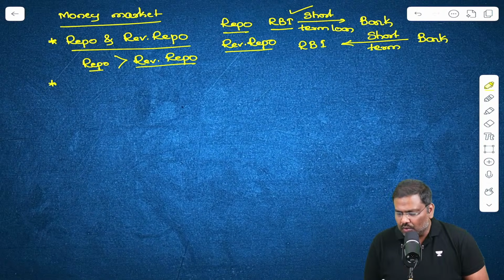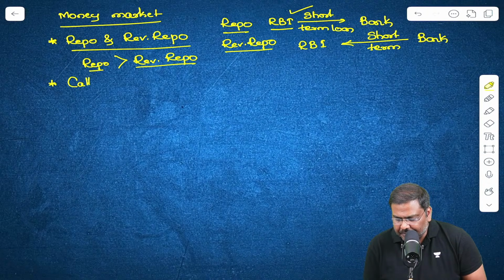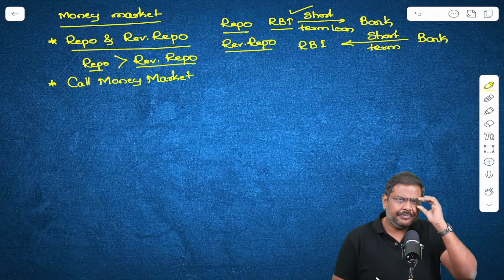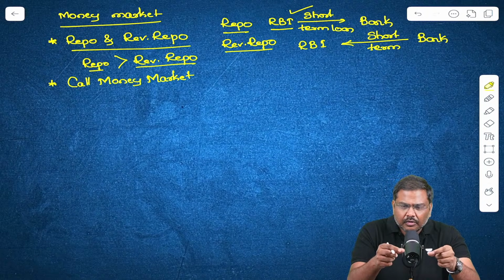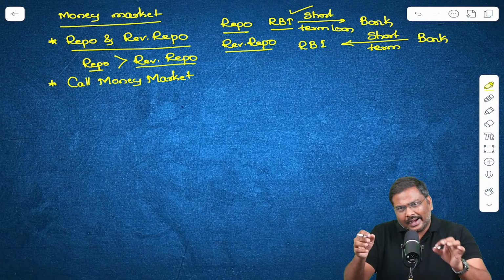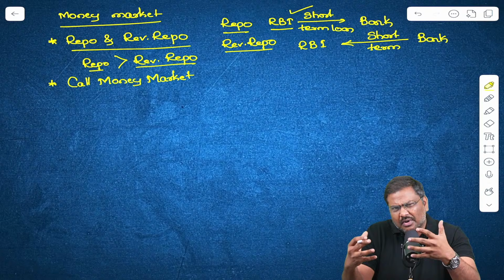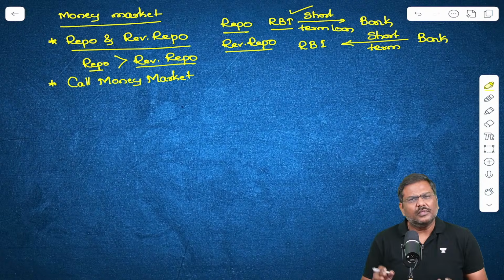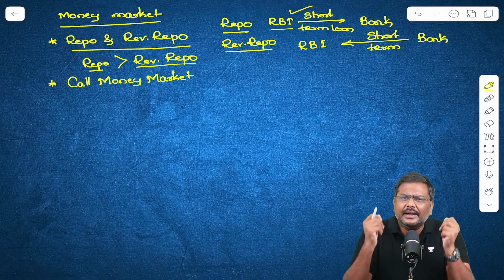The second very important tool is the call money rate or call money market. What is this call money market? Some of the banks will have a huge amount of cash, and there is another bank, or some of these banks, which will have a shortage of cash. Very simple. Sir, how can that happen?